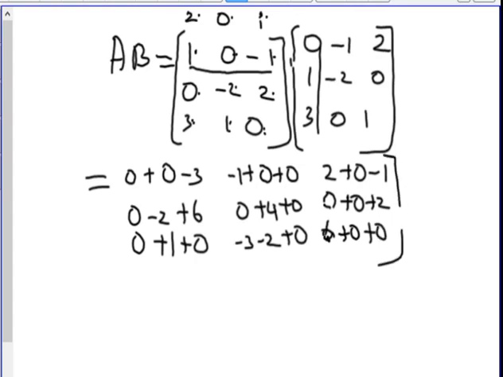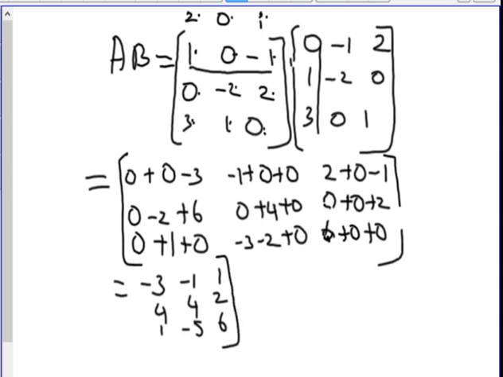So finally it is equal to minus 3, minus 1, 1, 4, 4, 2, 1, minus 5 and 6. So this is the product of the two matrices. This is how we multiply two matrices.